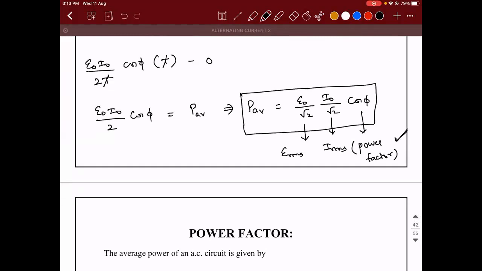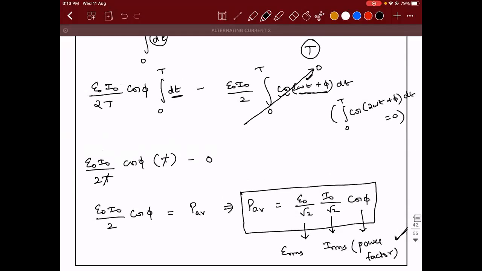So I have a doubt, sir. Tell me. How did we get root 2, sir? See, 2 I wrote it as root 2 into root 2. Okay, sir, understood.